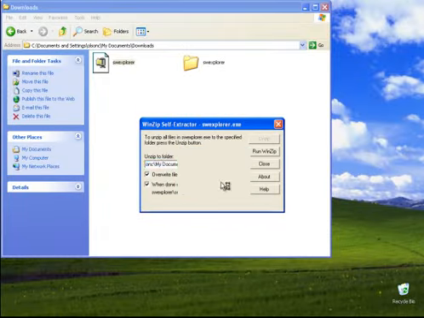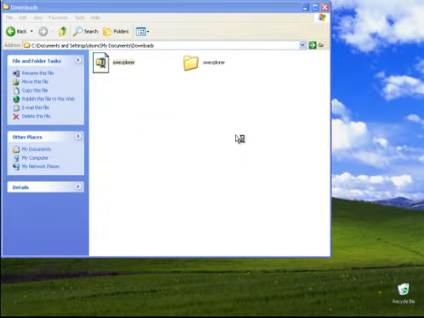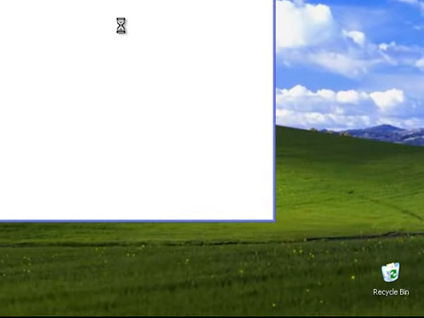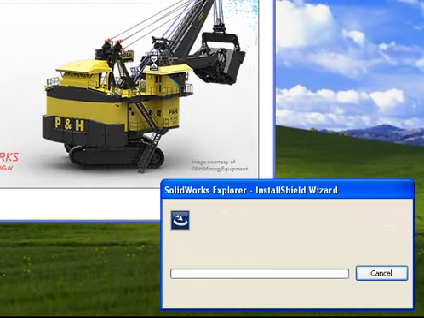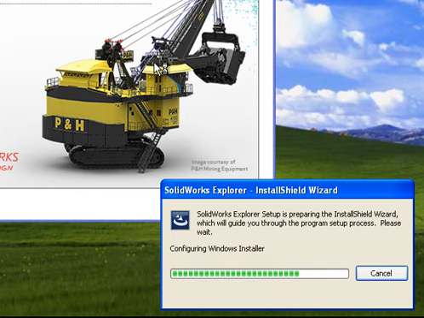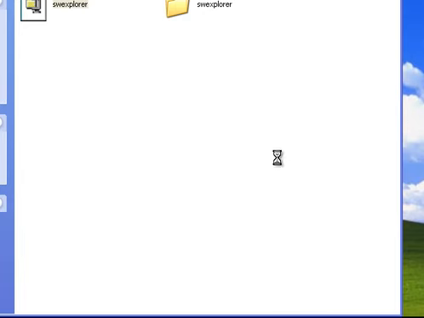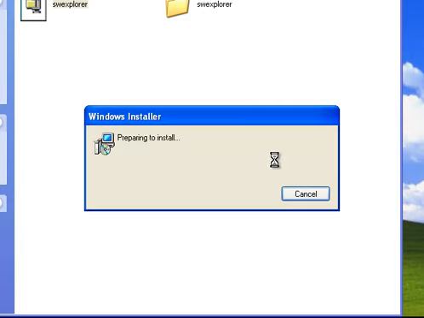Now that the files are unzipped successfully, we'll run the executable for installation. It's a very basic installation. Follow all the default prompts. You don't have to select anything particularly special here.